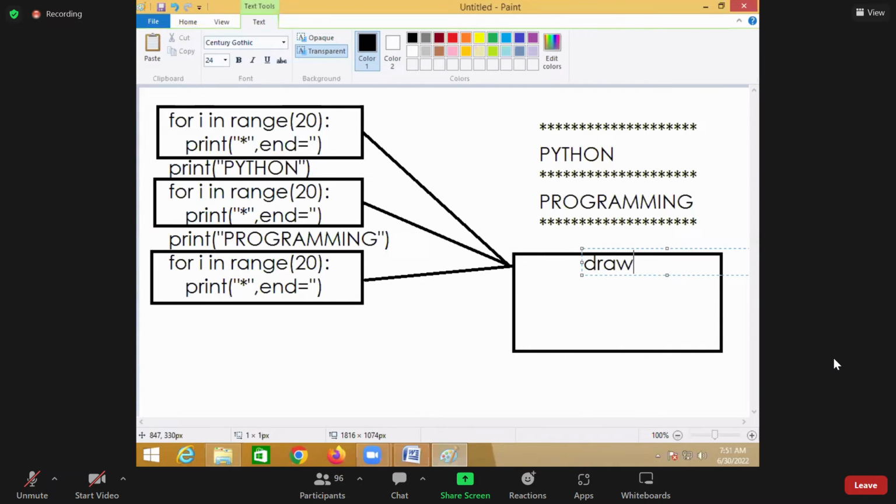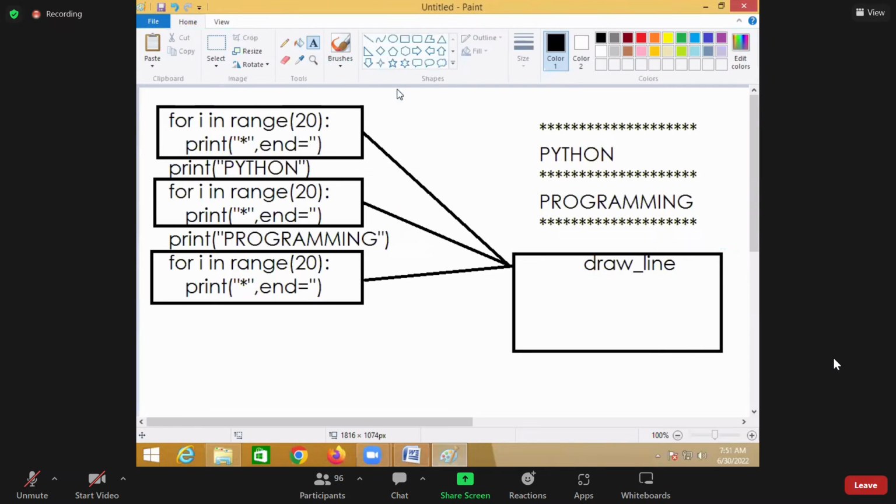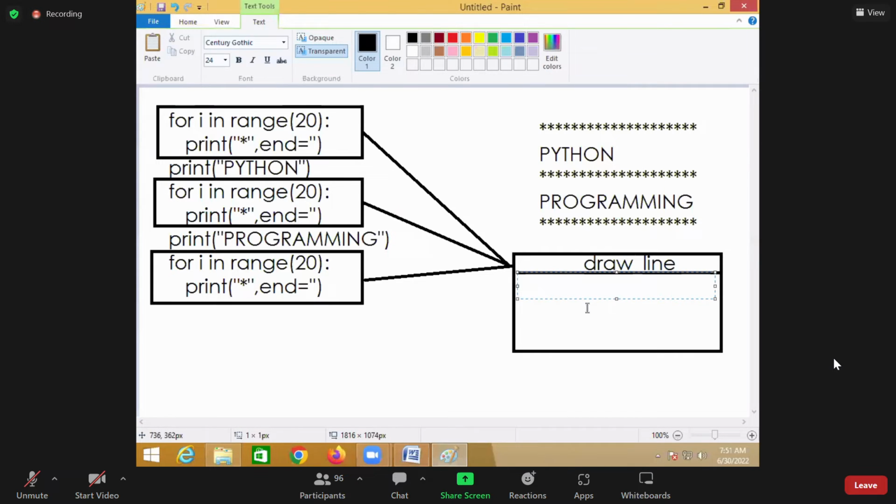What is the name of the function here? Draw line. Draw line is a function. So within the draw line function, I'm trying to write the instructions to draw the line.